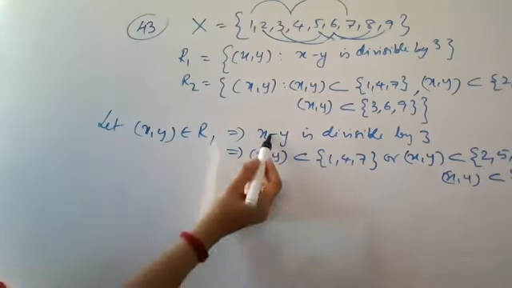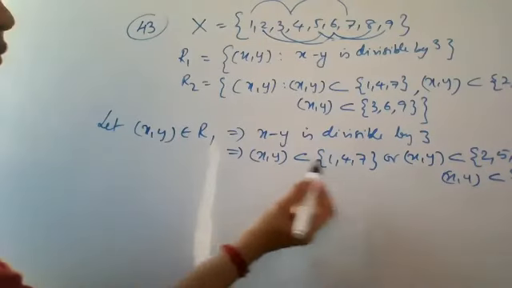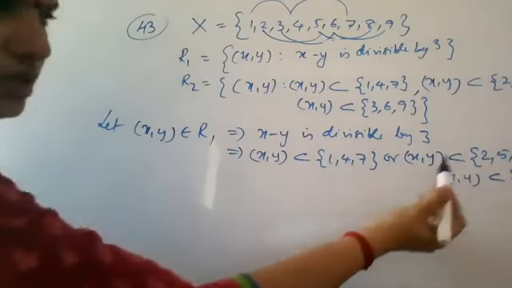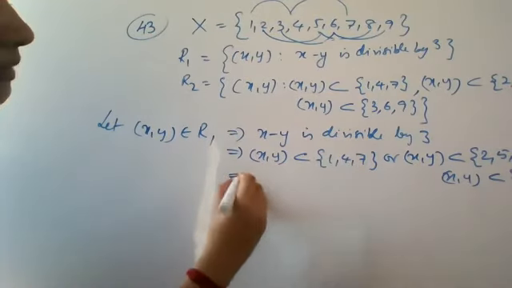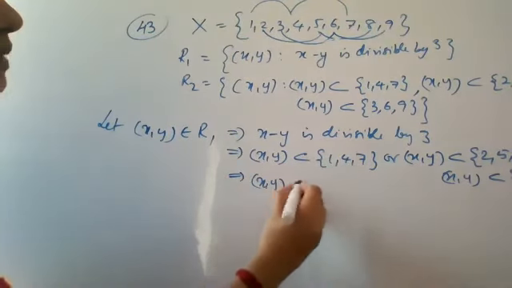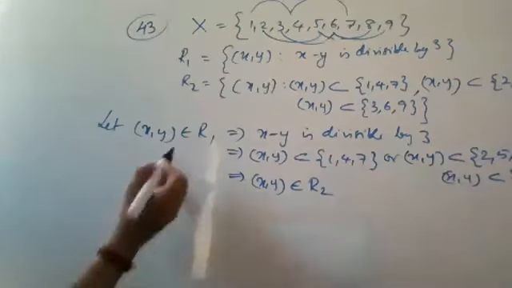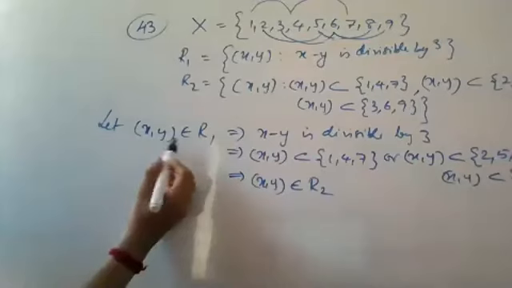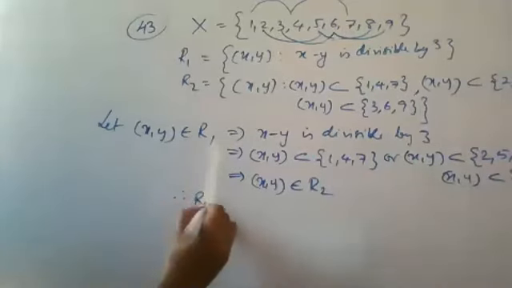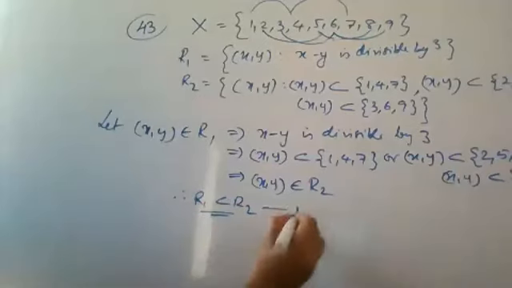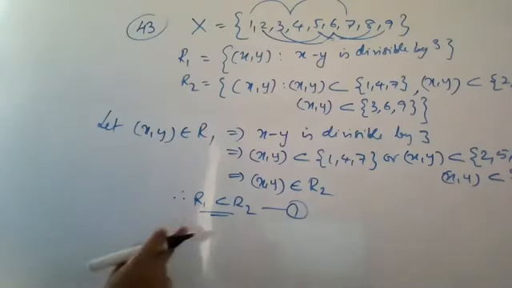The meaning of this is the same as the condition. Either it is a subset of this, or this, or this. That means (x, y) is an element of R2 also. Understood? So I started with (x, y) belonging to R1 and reached (x, y) belonging to R2. Therefore, R1 is a subset of R2. This is your first equation. Is this clear?